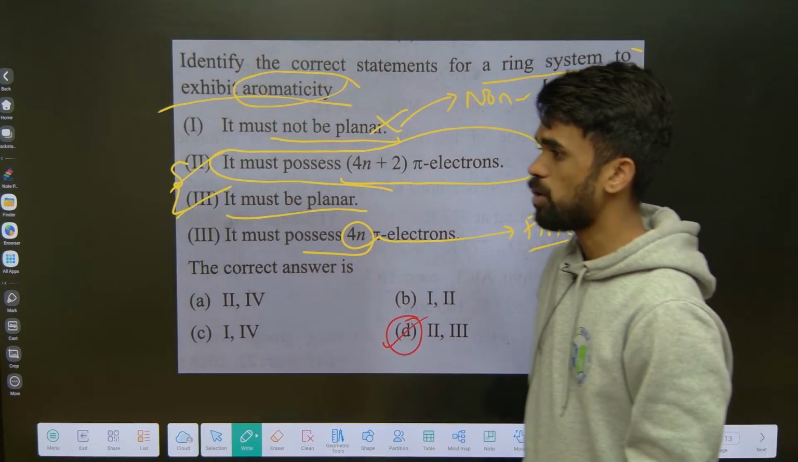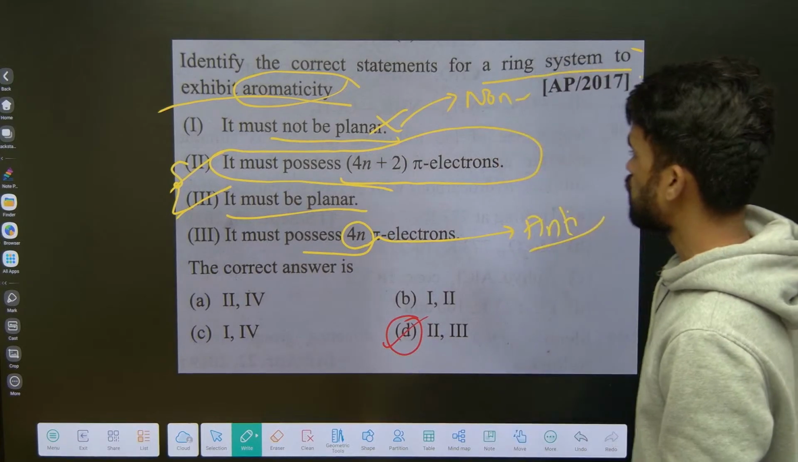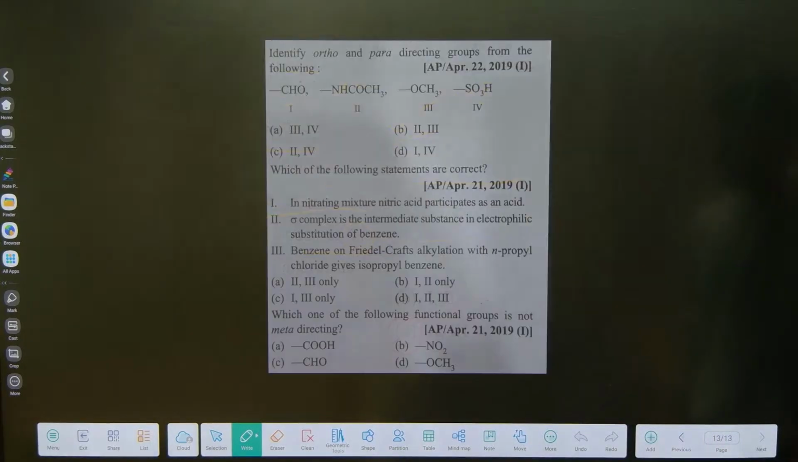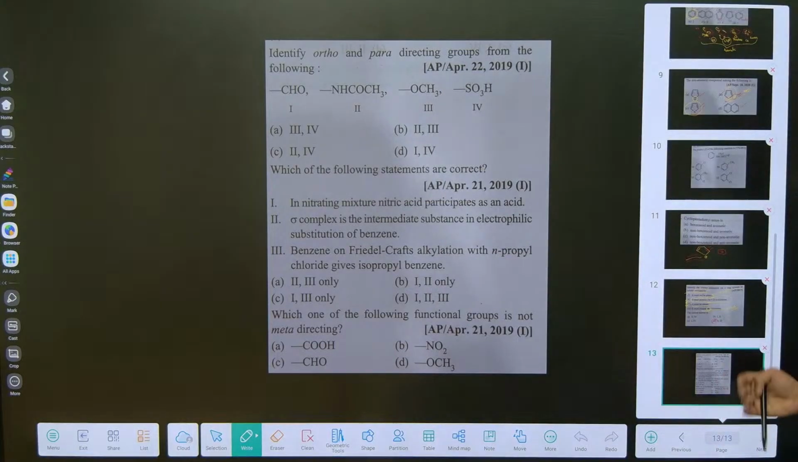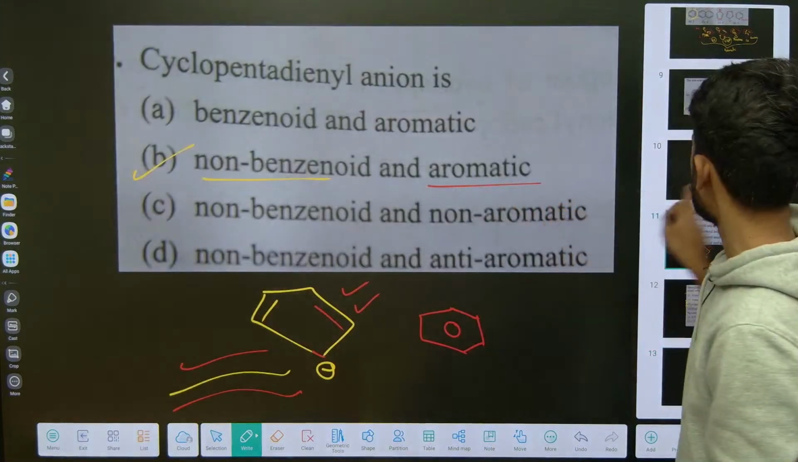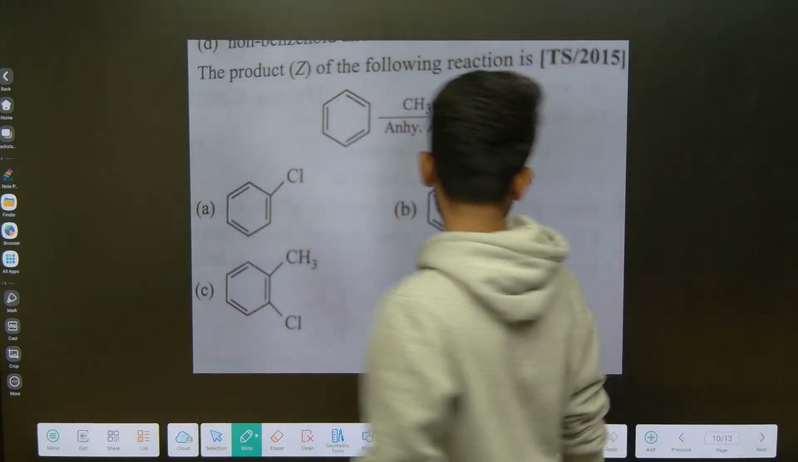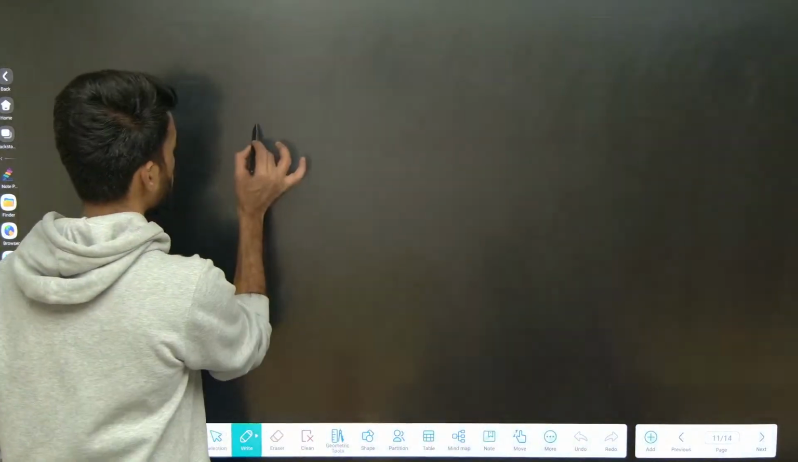Okay, so this is how you need to choose the best options from the given options. Now tell me about this thing. Yeah, so now we need to discuss one more model question, this kind of questions. See, aromatic compounds are there now.